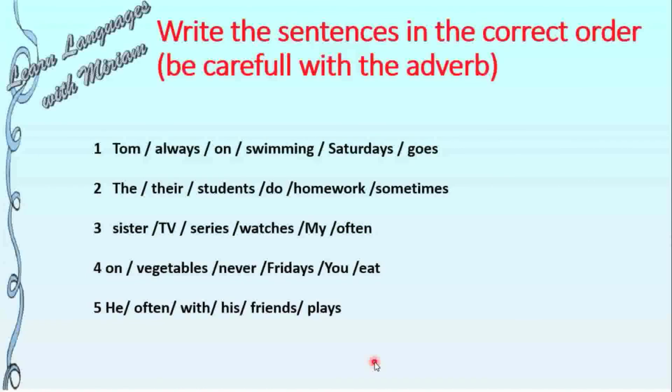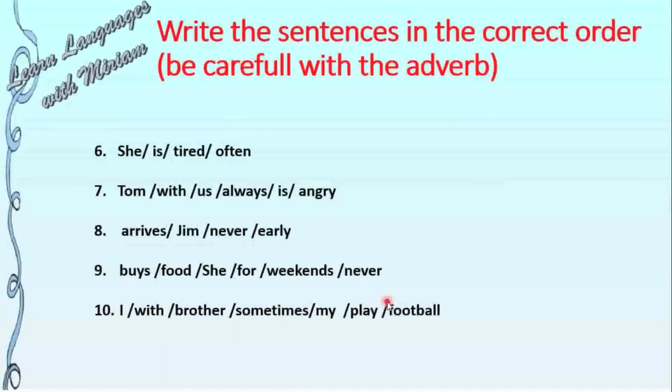Here you have some exercise where you have to write these sentences in the correct order. Please be careful with the order of the adverbs. The exercise continues here, and I will give you the answers in the next video.